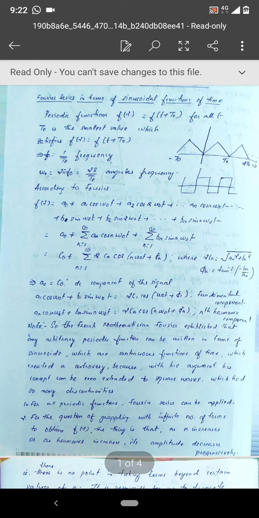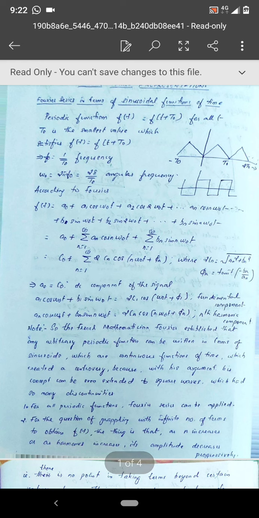Okay, now we can write it in a short form, that is a naught plus, a naught is nothing but the DC value or the offset, plus summation from n equal to 1 to infinity an cos n omega naught t plus summation from n equal to 1 to infinity bn sin n omega naught t. Okay, now these are defined for periodic functions, and you know what is a periodic function.